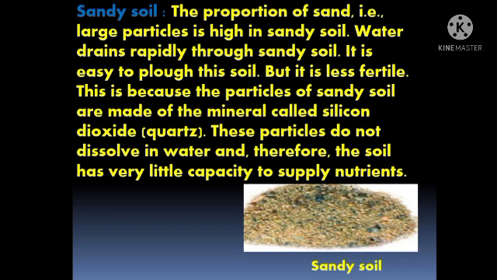Students, though the soil can be plowed easily, it is not used by the farmers. Why? Because it has less fertility. It cannot dissolve in water, and it has a very little capacity to supply nutrients. That's why it cannot be used for agricultural purposes.